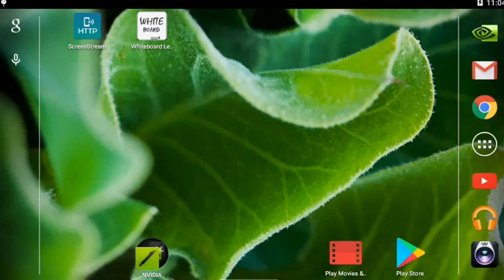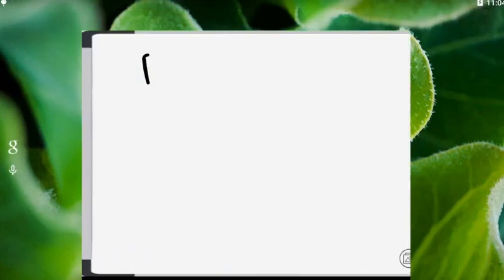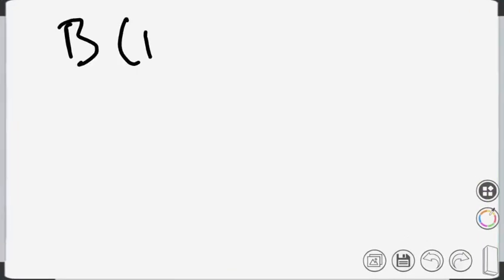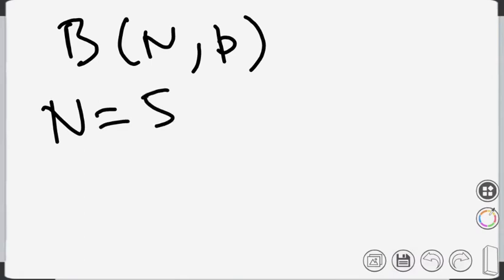Now here we will be using the binomial distribution. Here n is equal to 5 because I am tossing the coin 5 times, and p is the probability of getting 1 head, that is equal to half.